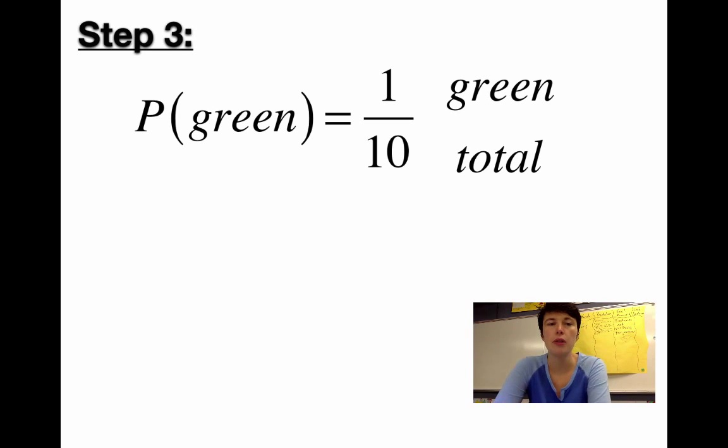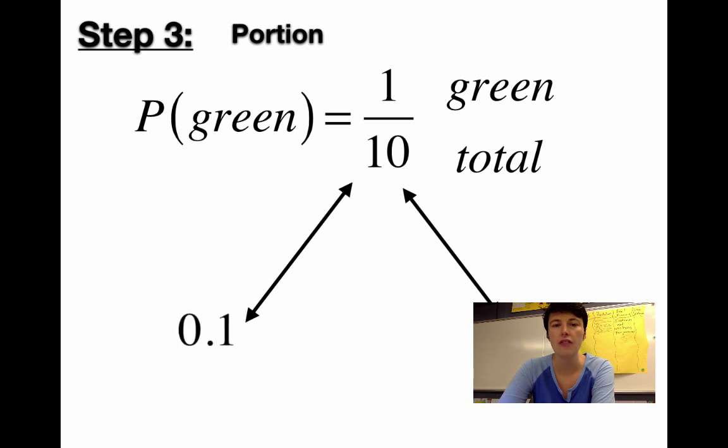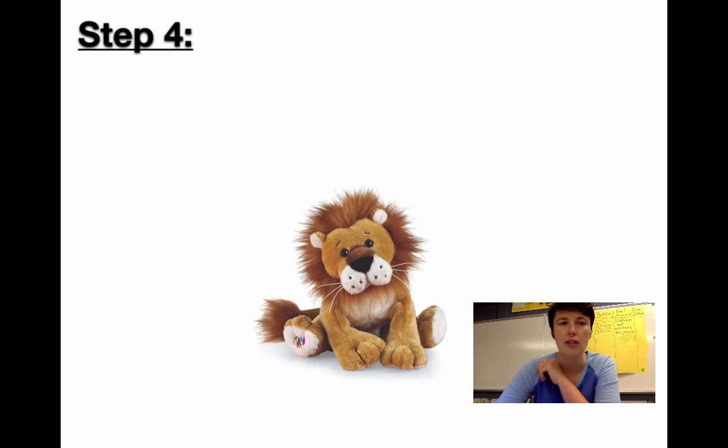Here's step 3. Once we have our 1/10 answer, we're going to break that answer down into portions. So we're going to convert it basically. We're going to change that fraction into a decimal and a percent. And we know that 1/10 is 0.1 as a decimal. And we know that that would be 10% as a percentage. So I'm going to change that answer into 3 variations.